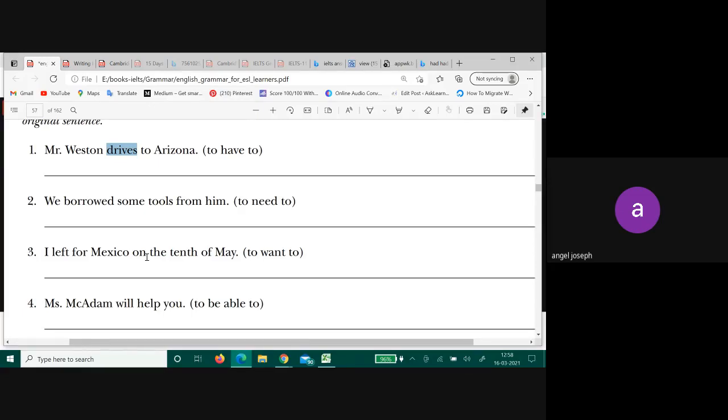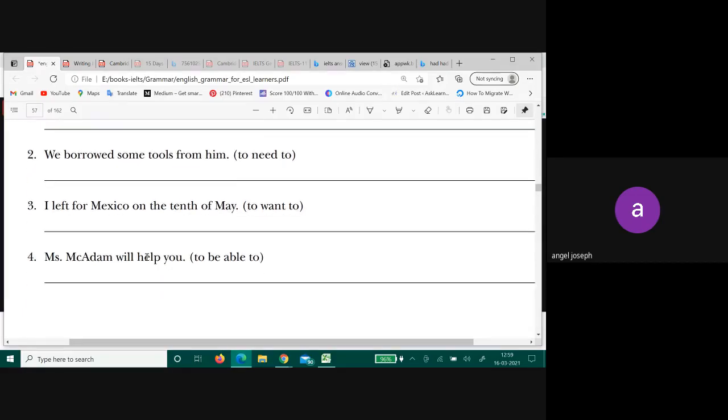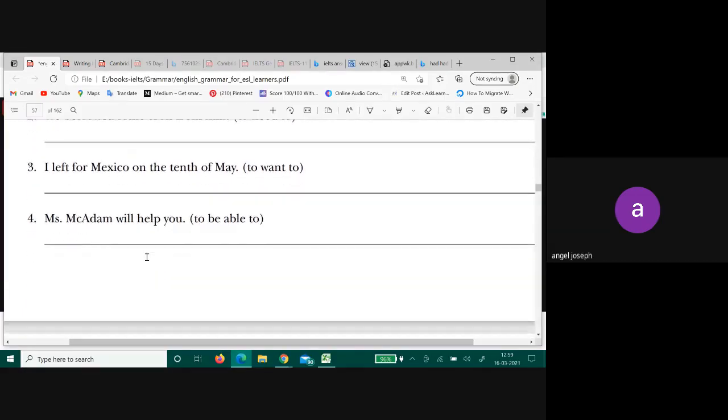Very well. Okay, I wanted to. You have to say louder. Okay, you are more correct than most of them most of the times, just that you don't have the confidence to say it loud. So okay, I wanted to leave for Mexico. So can you just say I want to? It will change the tense to past. So I wanted to. Okay, good. Next, Miss McAdam will help you.